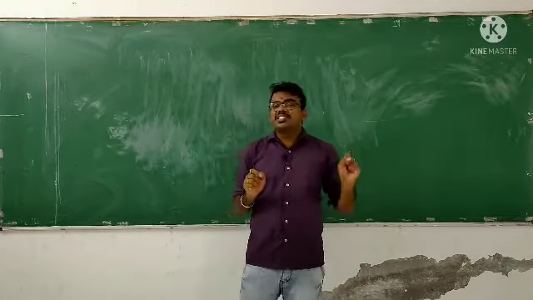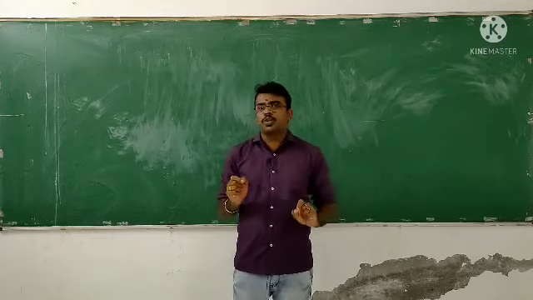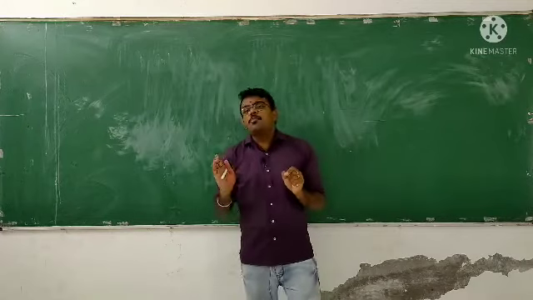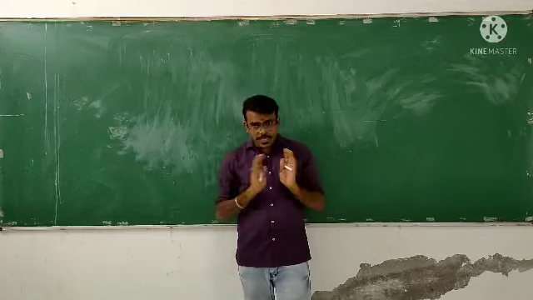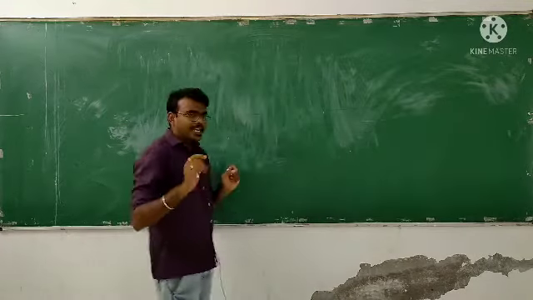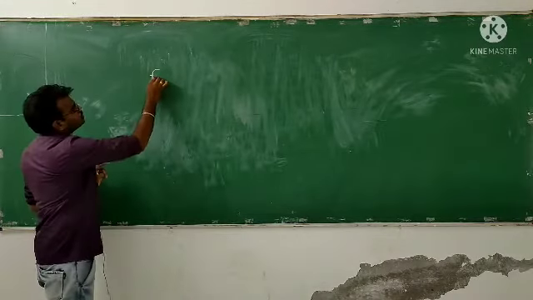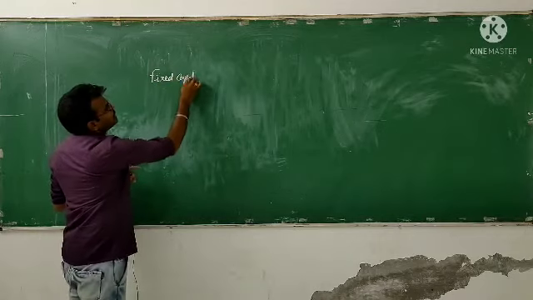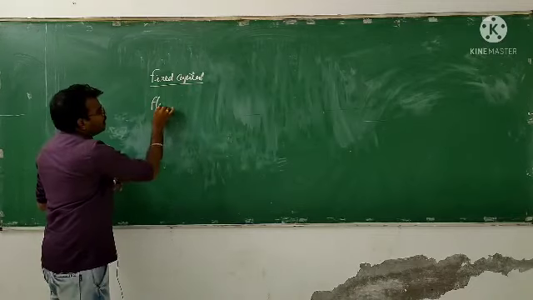If you are registered under the Partnership Act, maximum you will get 6% interest on it, maximum. If you are not registered, whatever percentage is mentioned in the partnership deed, that much you will get. These are the provisions. Now, when we come to the next concept, we have an important thing, that is what? Fixed capital, and one more, we have fluctuating capital.